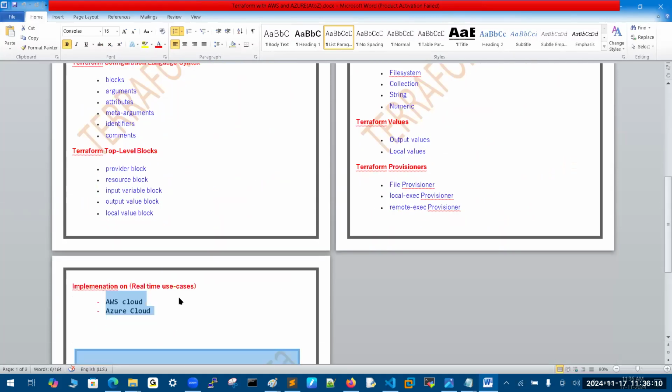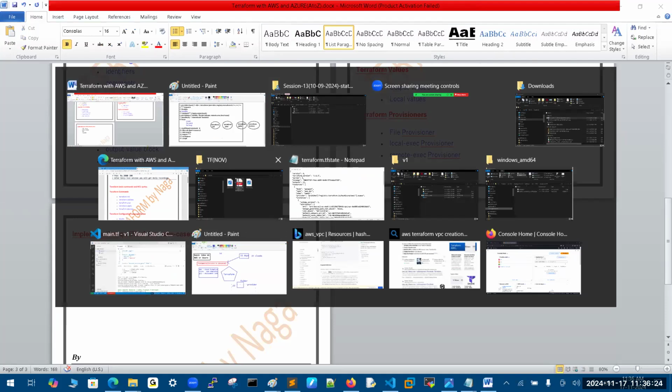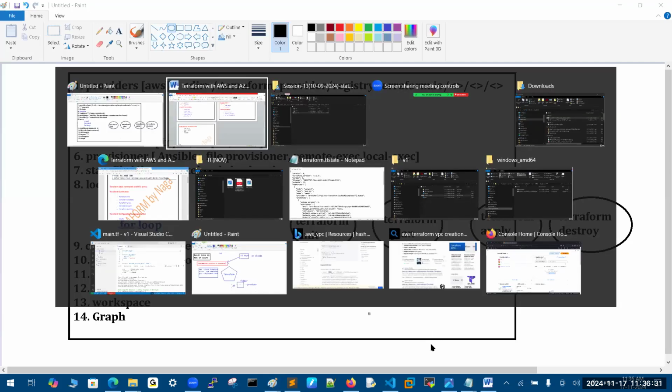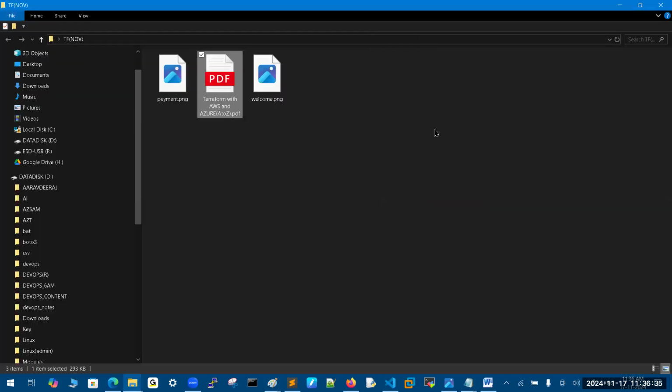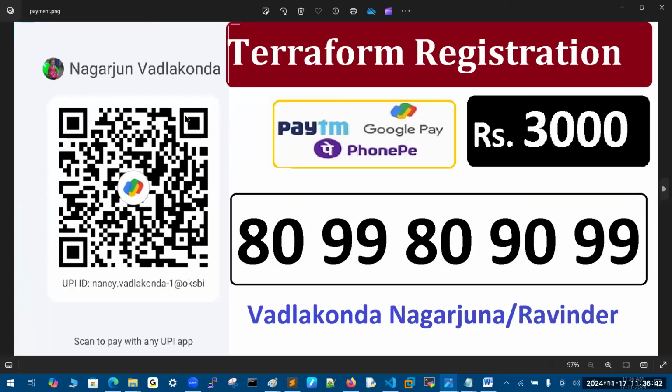And we additionally added two things. What are those two things? One is integration with Kubernetes and the other is integration with Ansible. These two added components were not available previously. If I give a big example, but what is the use? If you don't know anything, how can you get the satisfaction? Definitely I'm saying that in the 30 working days, you will get valid, genuine content from my end.